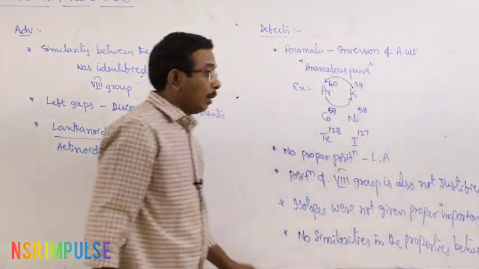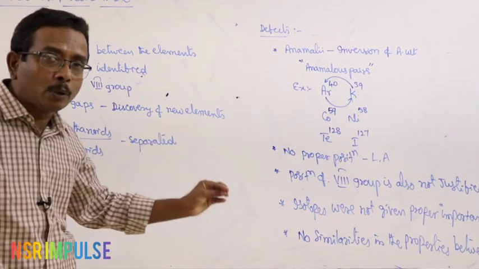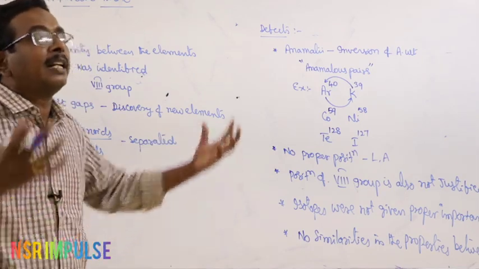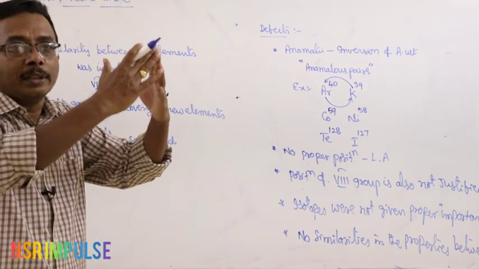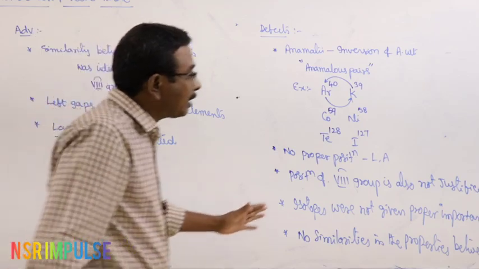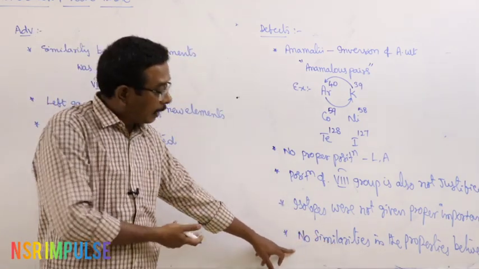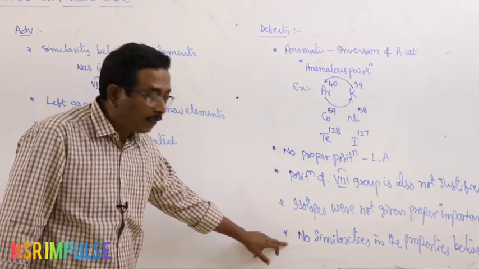Here the A group elements and B group elements should exhibit some similarities in the properties. Why? Collectively, the two subgroups belong to the same group. Then they should exhibit some similarities in the properties. But that is not observed in the elements of the same group, or A and B groups. That is one of the defects.